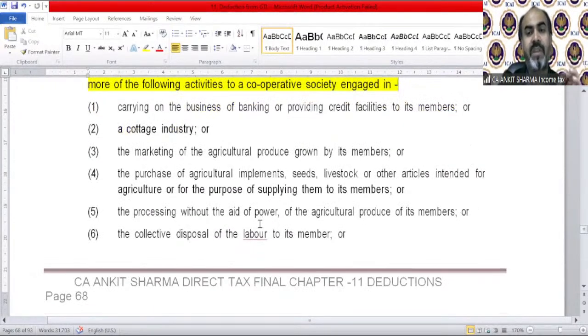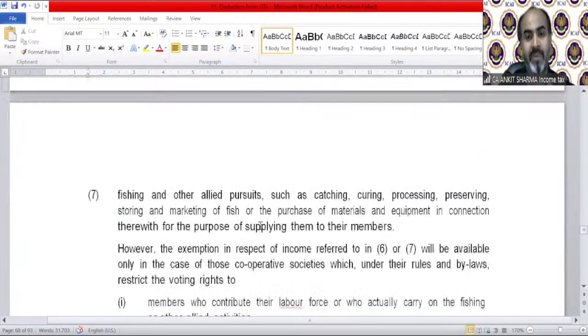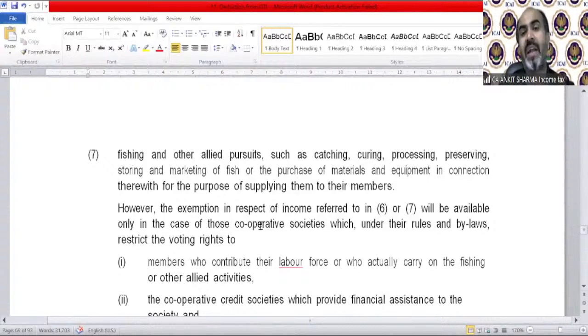The processing without the aid of power of the agricultural produce of its members, or the collective disposal of labor to its members, or fishing and other allied pursuits such as catching, curing, processing, preserving, storing, and marketing of fish, or the purchase of material and equipment in connection therewith for the purpose of supplying them to their members.